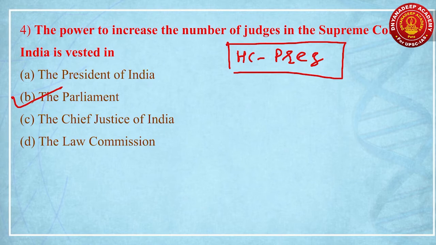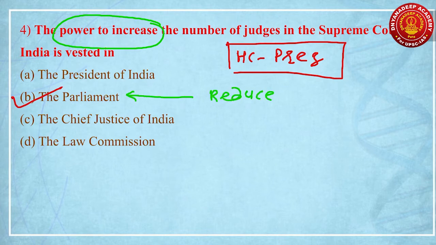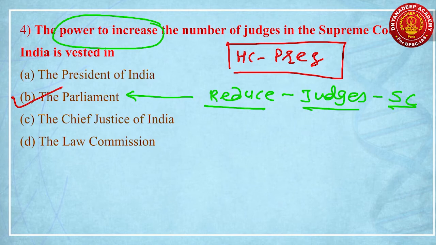Here, the President of India has the power to increase the number of judges in the High Court. Parliament has the power to increase the number of judges in the Supreme Court. Similarly, Parliament has the power to reduce the number of judges in the Supreme Court. So this is the most important point that you should remember. You might get confused, so remember, Parliament has the power to reduce the number of judges in the Supreme Court. This is the fourth question, right?